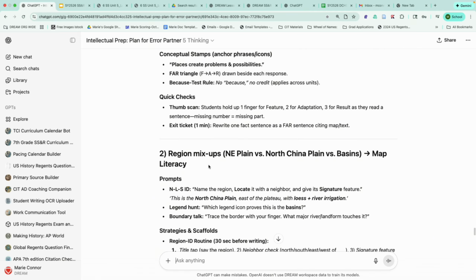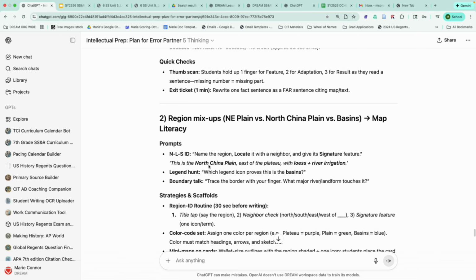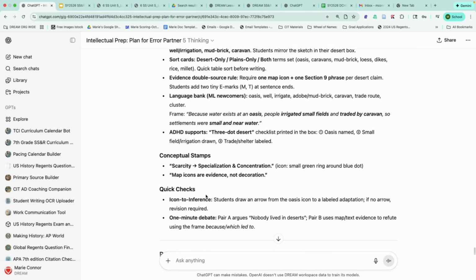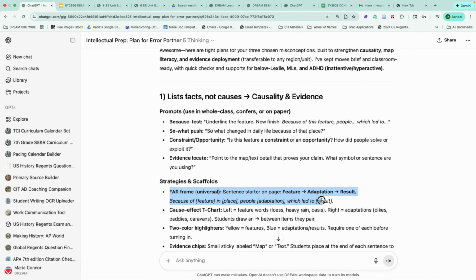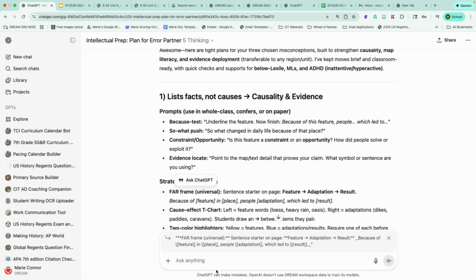And here, I think what's really key is that we don't want to just like take this as it is, that you want to be iterating and focusing here on areas that you might strengthen this. And so for here, I might, instead of the FAR, I might say, you can ask GPT, revise and connect to claim, evidence, prove, right? We want kids to make a claim, use evidence, and prove it.